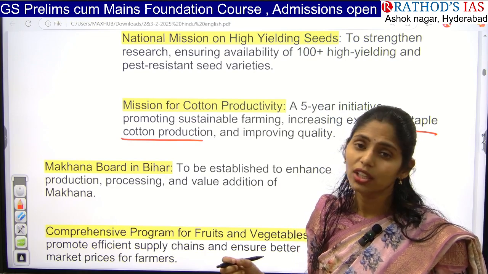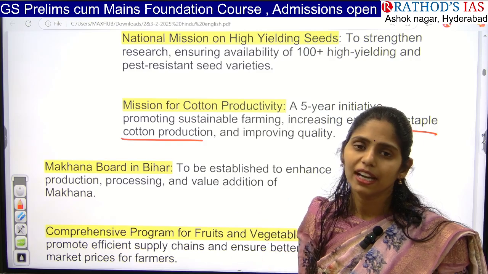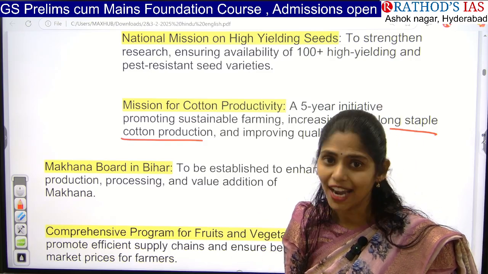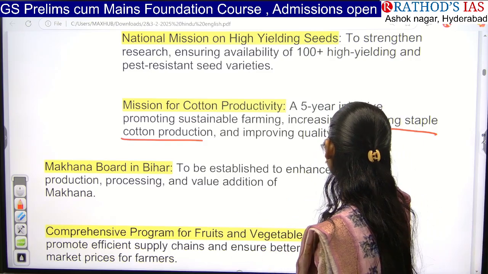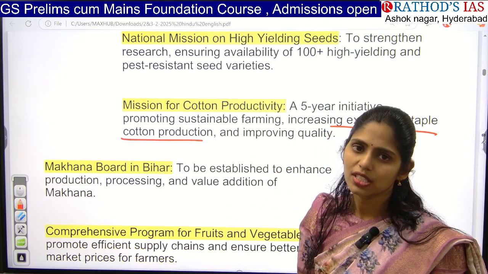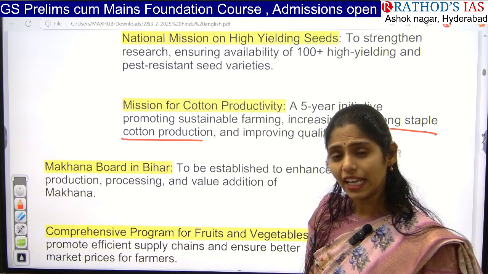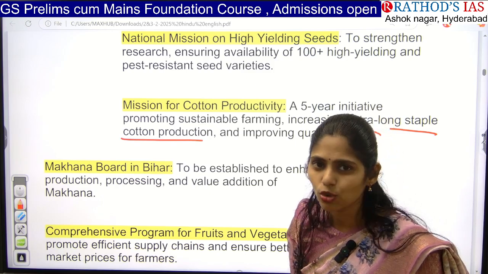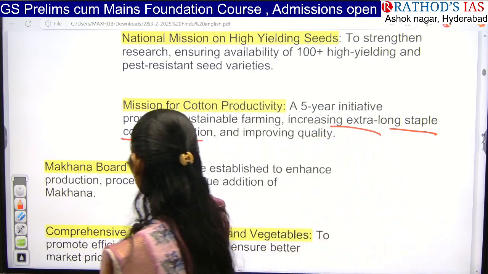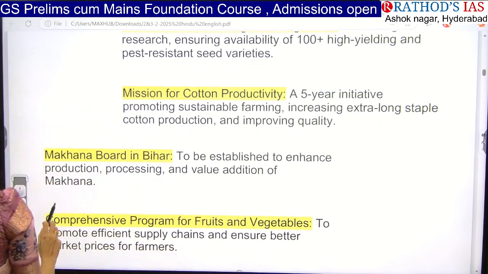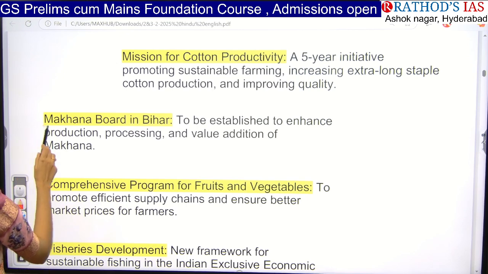If that is long, then it will fetch a good cost, and that will be very useful for the textile industry. So they want to increase extra long staple cotton production, and the government also wants to increase its quality. Now next one is Makhana Board in Bihar. So actually you know about this Makhana.